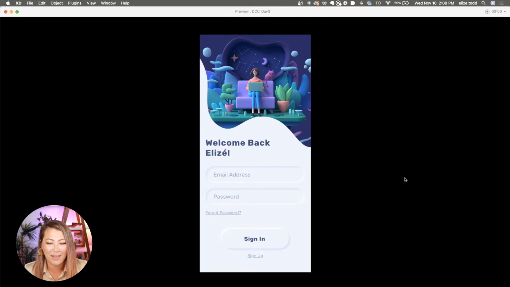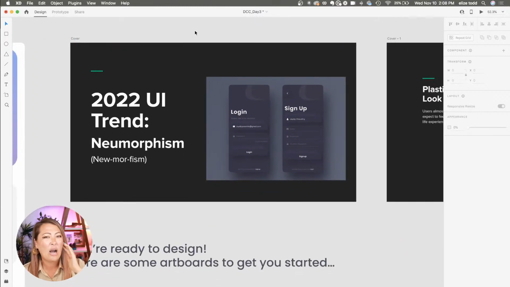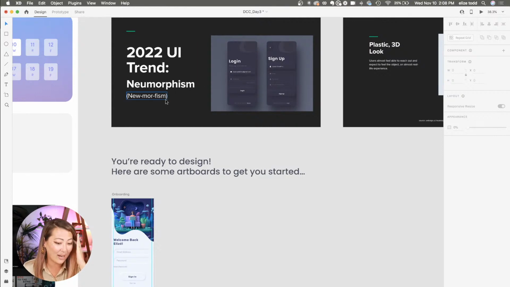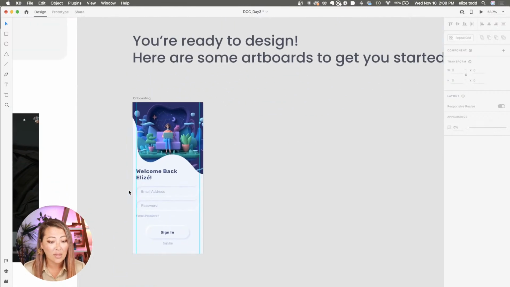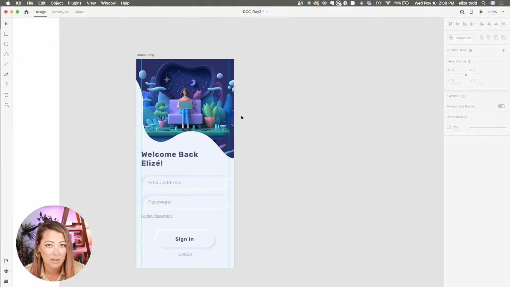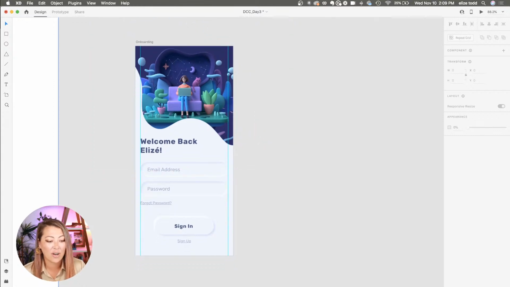Let's play around with this. How do you guys feel about neumorphism? Is this the first time you've seen it? Have you seen it before? And you're like, how do you do it? Have you been already using it a ton? Where are you guys at? Because honestly, for me, I just used it for the first time to do this exercise. I've been seeing it as a trend and I've been very curious, but I haven't tried it out myself until now. So I'm excited to talk about it.